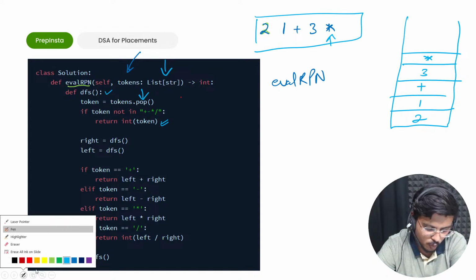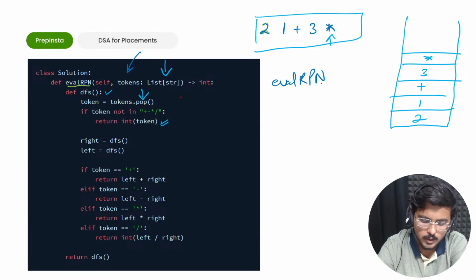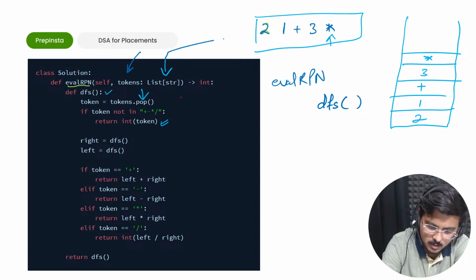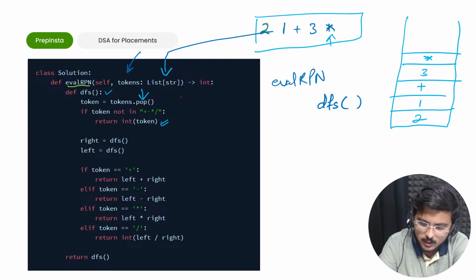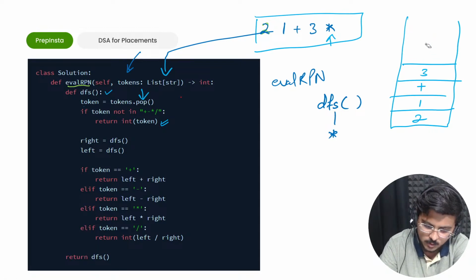Let's understand the flow of this function, because it is a recursive function. You'll need to understand this through a recursion tree. So I'll take this DFS function and use this string, which I passed here. The initial or top character was star, correct? So token equals tokens.pop. Initially this gives out this particular character, so it pops it out, right? The pop works and it goes out.